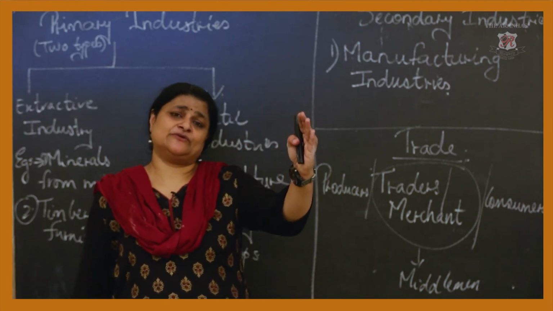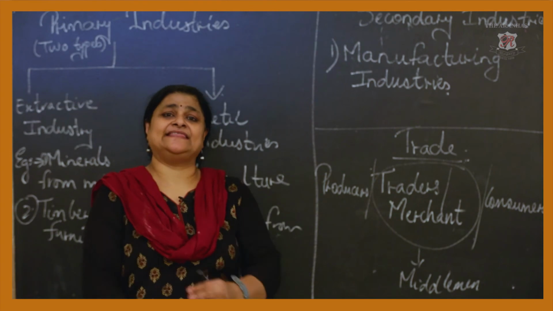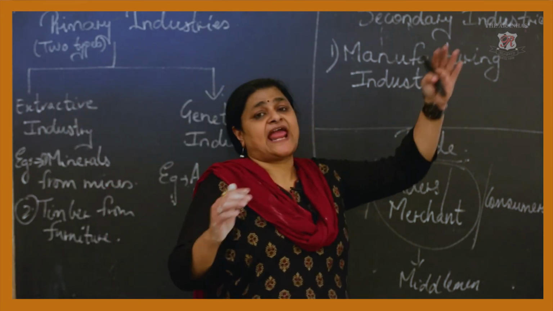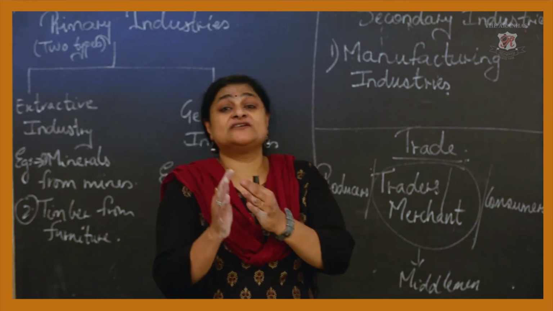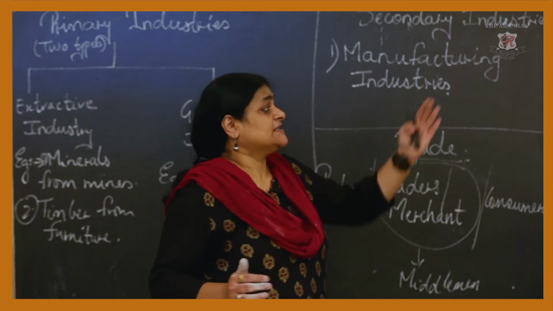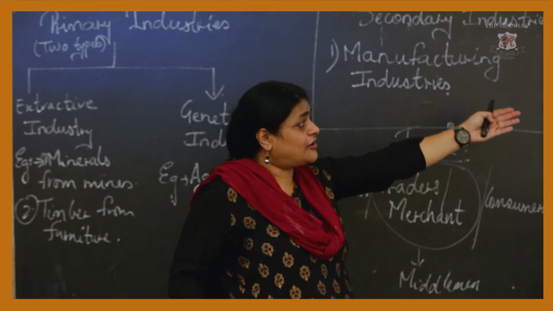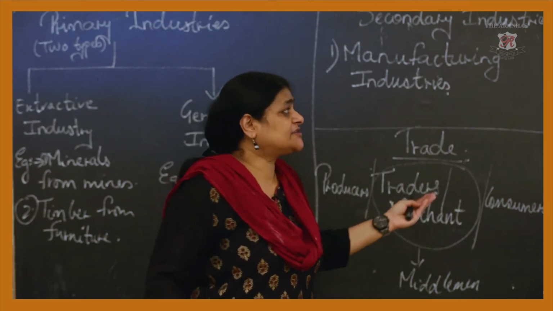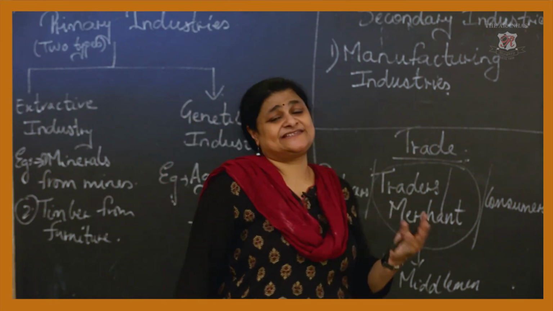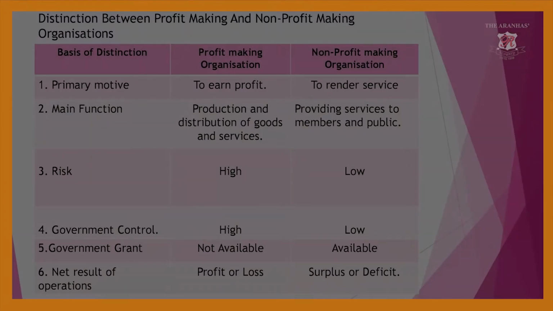Once the goods are produced, then they are distributed and sold in the market. So under your profit making organization, when you are giving production and distribution of your products and services, you get profit.